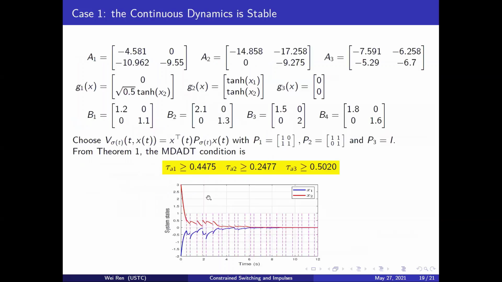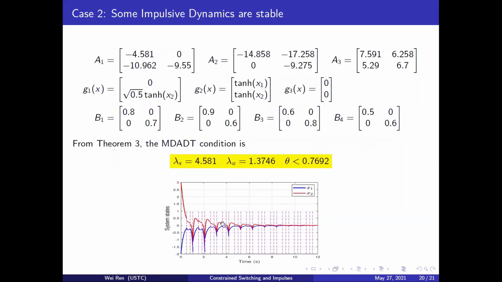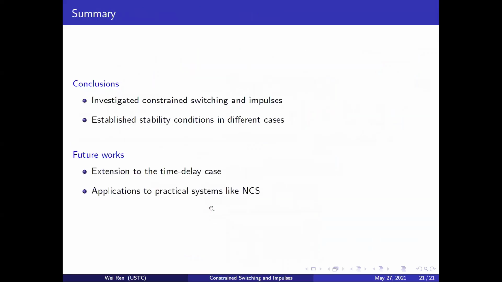We show 2 cases. In the first case, all subsystems are stable, and we can derive the mode-dependent average dwell time condition from theorem 1. The convergence of the system trajectory is shown in this figure. In the second case, the first 2 subsystems are stable, while the third one is not stable. From theorem 3, the mode-dependent average dwell time condition is obtained, and we can see from this figure the guarantee of the system stability.